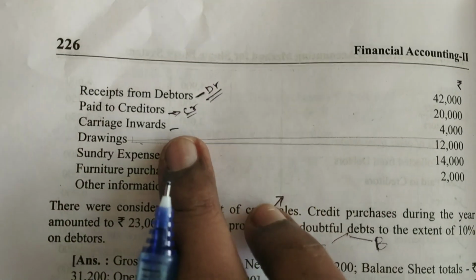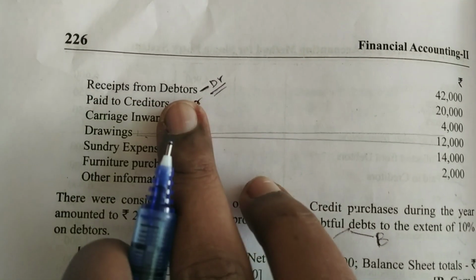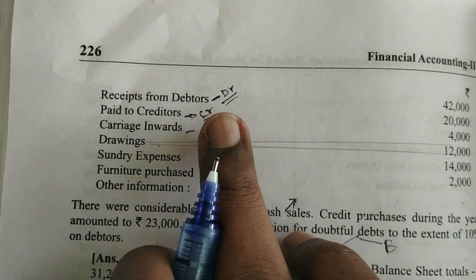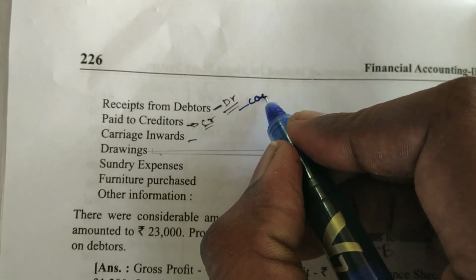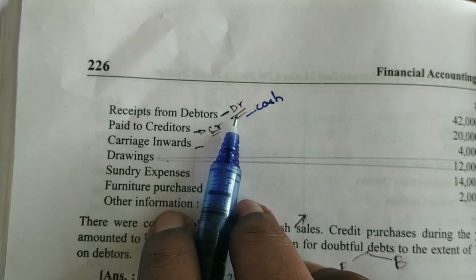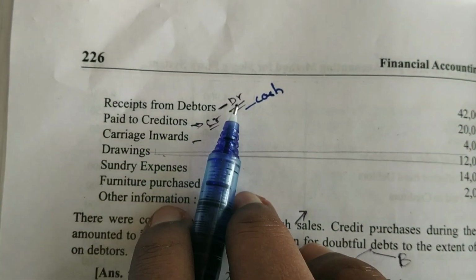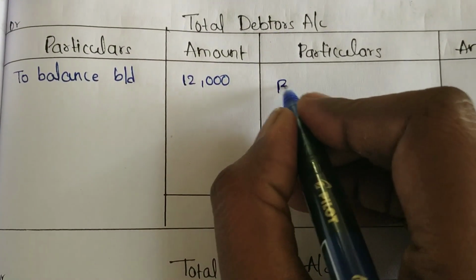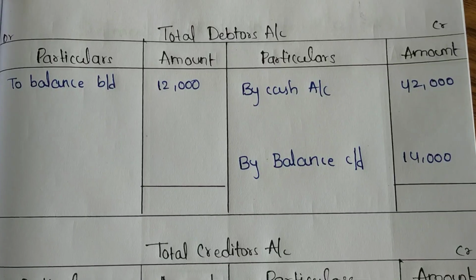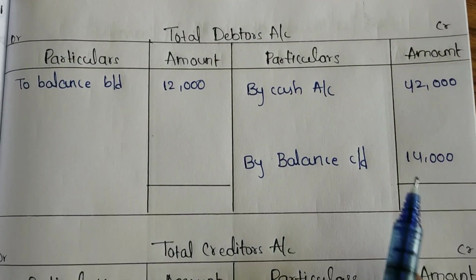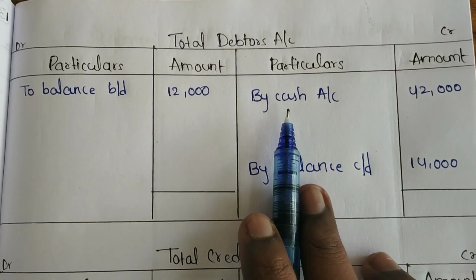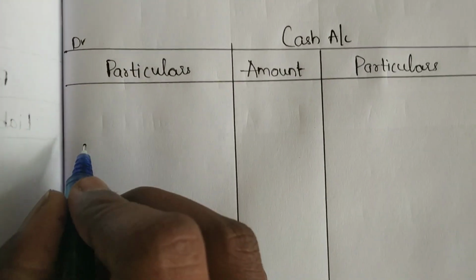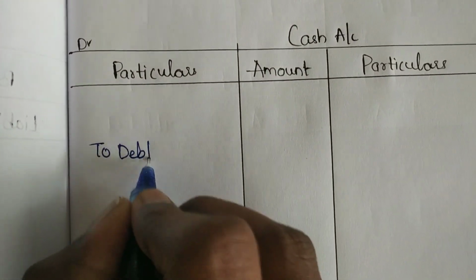And see the transaction: received from debtors. Receipt from debtors means cash account debit to debtors account. That means this journal entry will affect two accounts: the debtors account as well as the cash account. So let's post this journal entry in both accounts. By cash account, see, I have taken the amount 42,000. Same entry, let's post in the cash account also. See, cash account to debtors account.